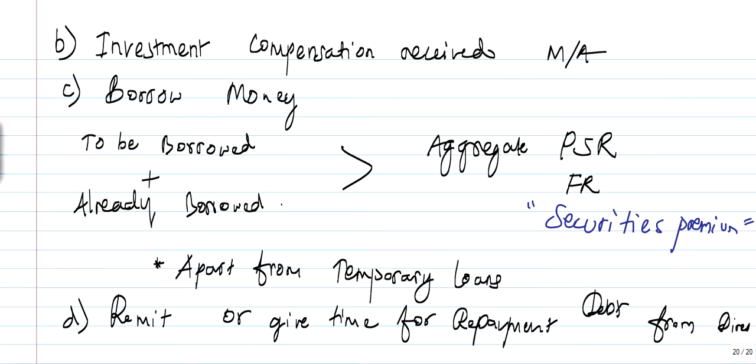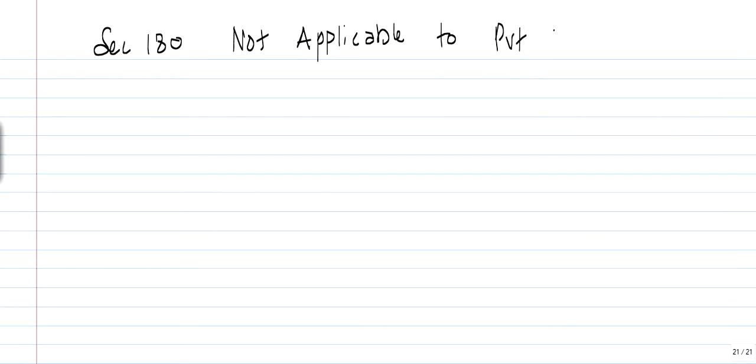C, borrow money: money to be borrowed plus already borrowed exceeds the aggregate of paid up share capital, free reserve, securities premium, apart from temporary loans in the ordinary course of business. Remit or give time for repayment of debt from directors, any kind of debt from the directors. But the interesting point is, this section 180, very important, is not applicable to private companies.